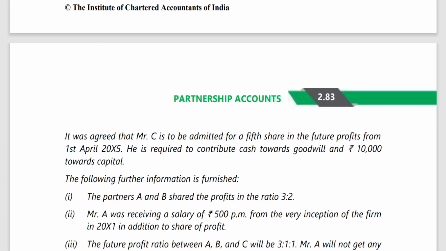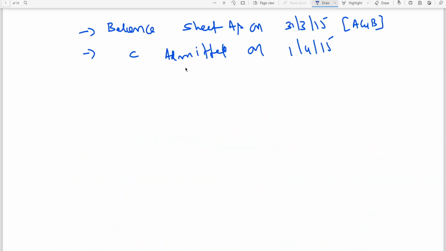C is admitted on 1st April, and he is required to contribute cash towards goodwill and 10,000 towards capital. So C brings 10,000 towards capital.